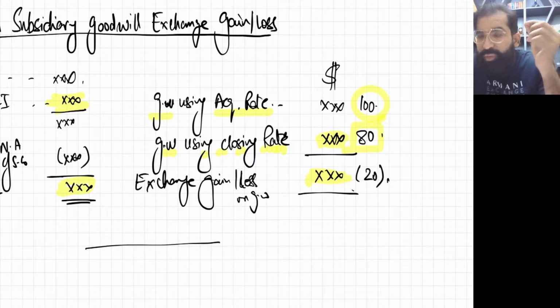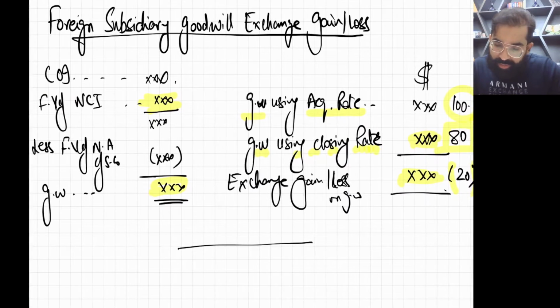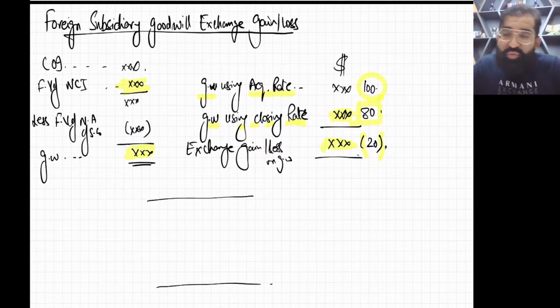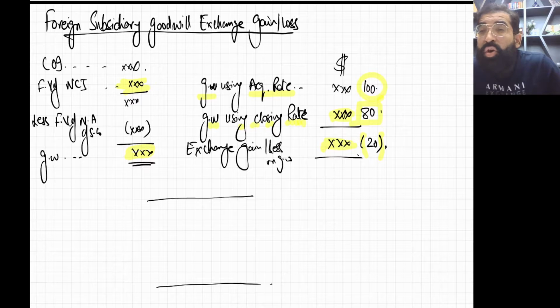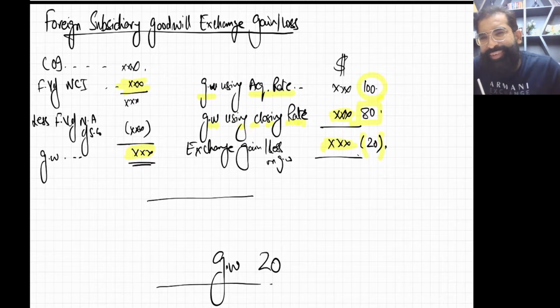So now can you see, initially it was $100, year end it is $80. So yes, it's bad news, it's an exchange loss. According to the example on the screen, the method is full goodwill method, so goodwill belongs to parent company as well as NCI. So we'll be making the entry goodwill credit 20, and let us say holding is 70/30.